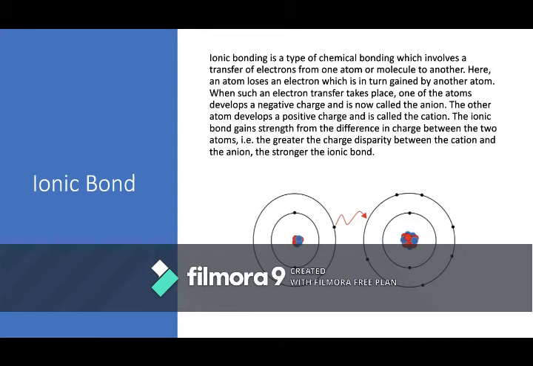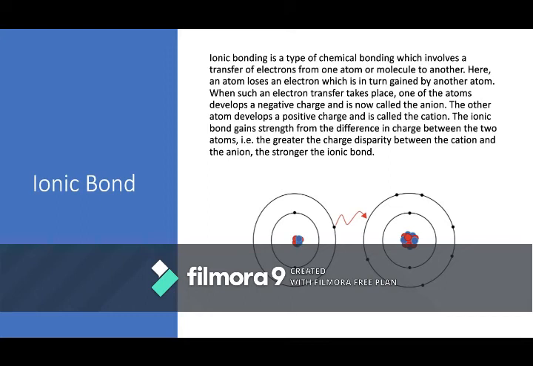This type of chemical bond usually takes place between a metallic element and a non-metallic element. The metallic element loses electrons, hence it forms a positively charged ion, which we call cation. Whereas the non-metallic element gains electrons and forms a negatively charged ion, which we call anion.